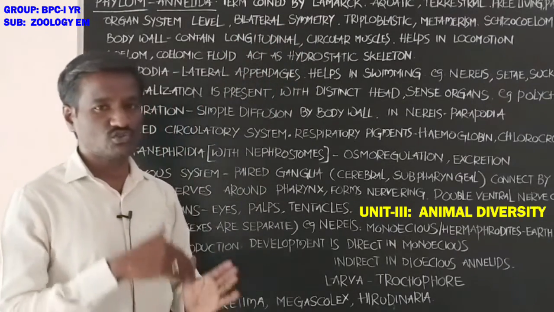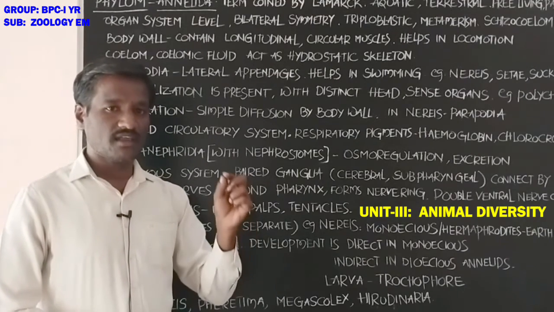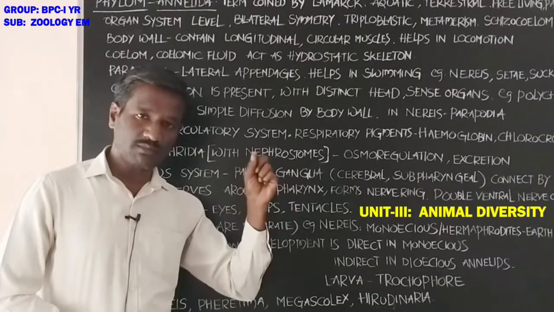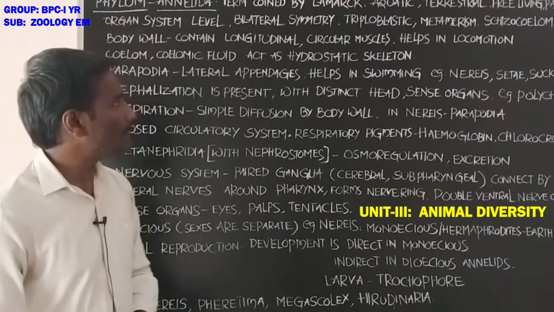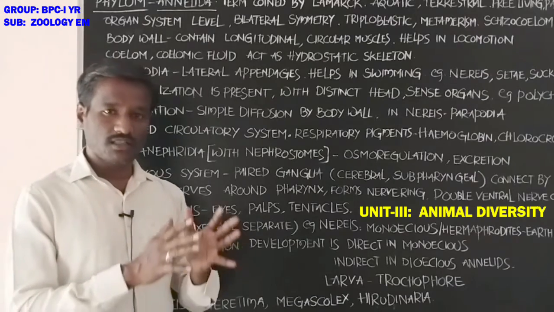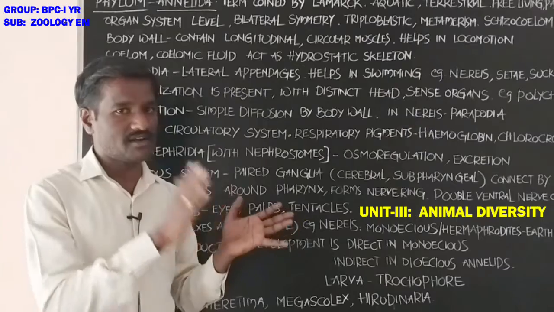Bilateral symmetry, student. These are animals which show bilateral symmetry, like animals present in phylum Platyhelminthes and phylum Nematoda. These two types of animals also show bilateral symmetry.